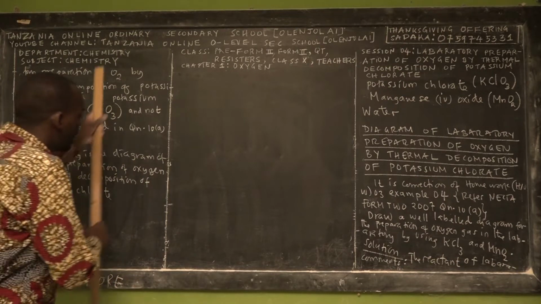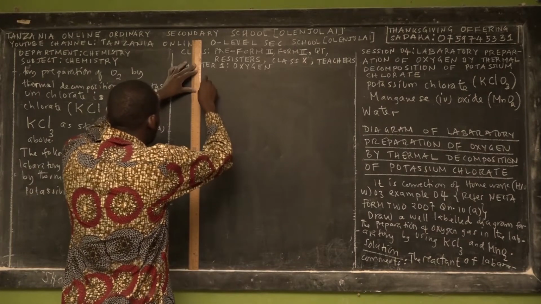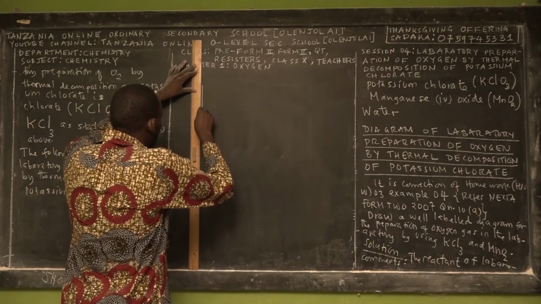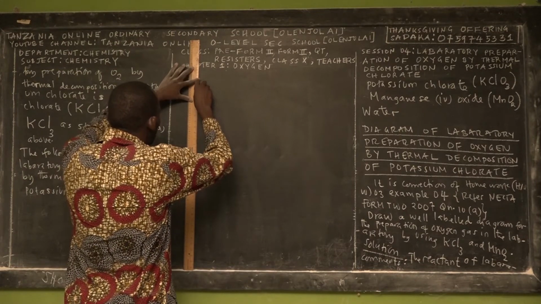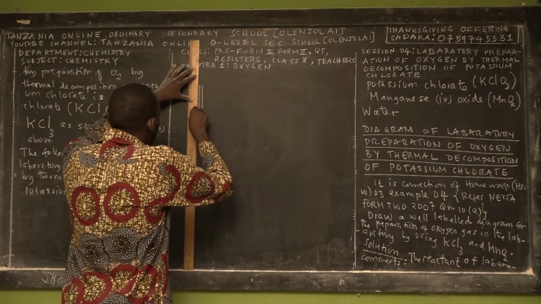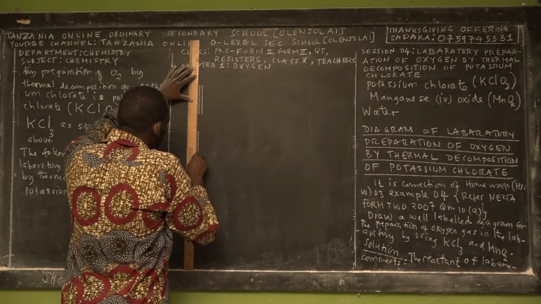So you may use a ruler. This is the retort stand, and the function of the retort stand is to hold the test tube.